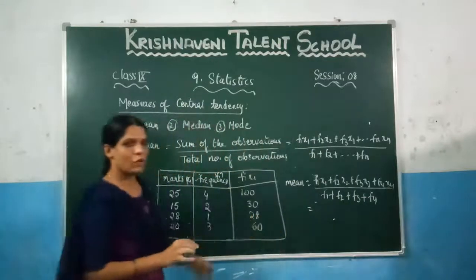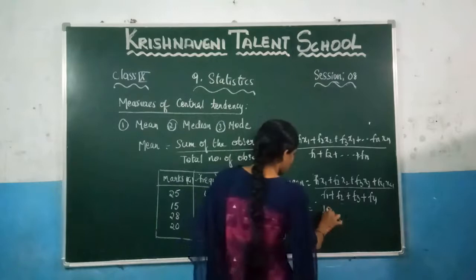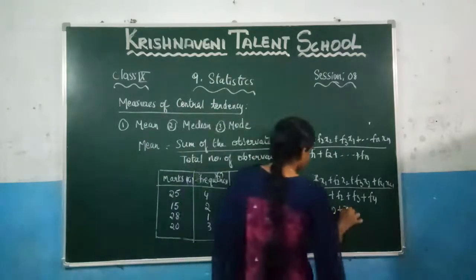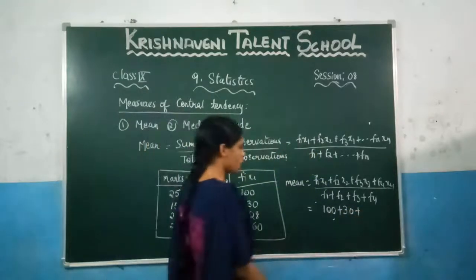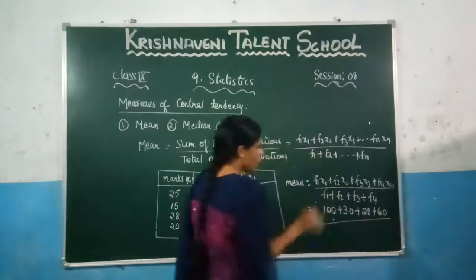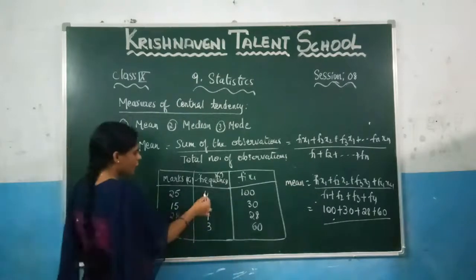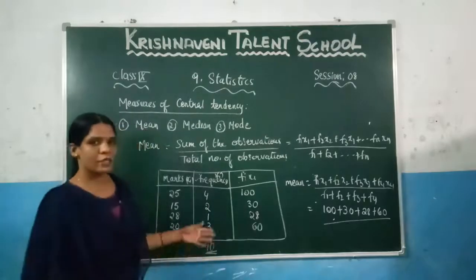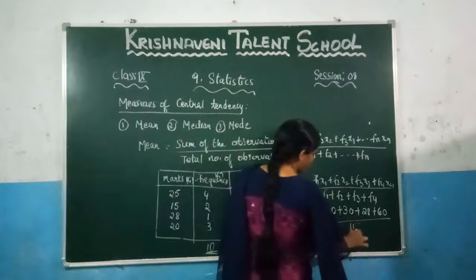The value of f1x1 is 100, plus f2x2 which is 30, f3x3 which is 28, f4x4 which is 60. Now take the sum of the frequencies. We have already calculated f1 plus f2 plus f3 plus f4 as 10, because for 10 students these marks are given.